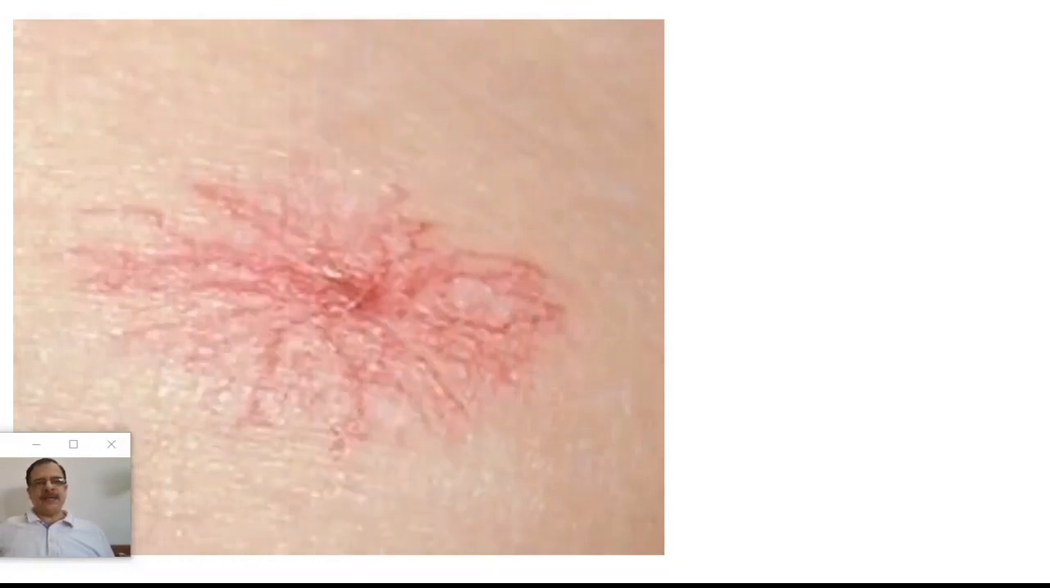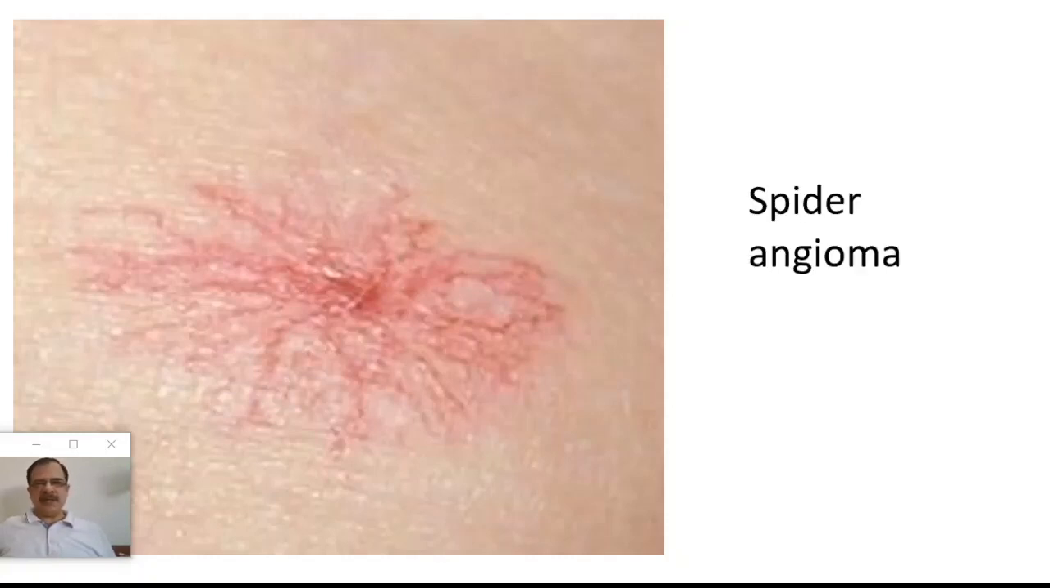Next sign will be seen on the skin, and you can see that there are dilated small vessels like a spider. This is known as the spider angioma. And how to demonstrate it? The blood will flow from center to outward when we blanch this lesion.